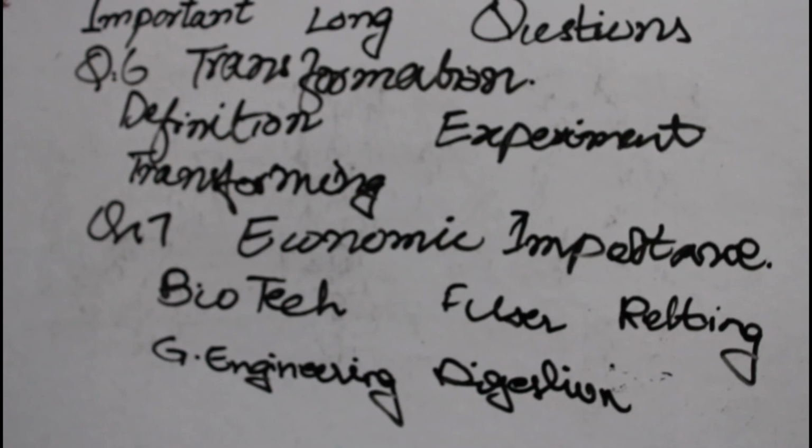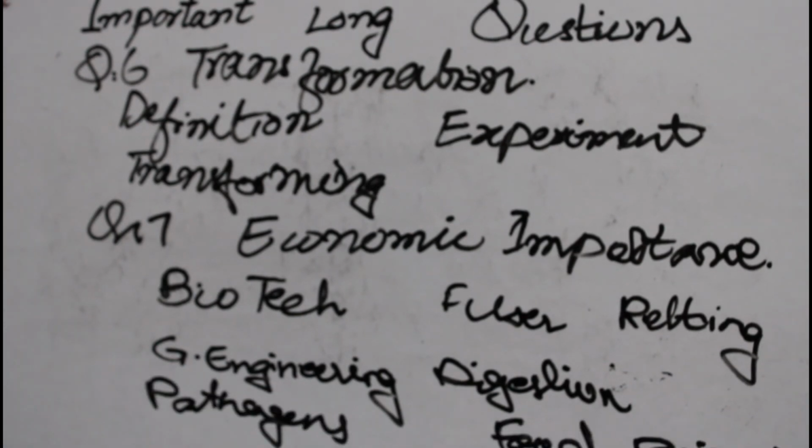Then comes the harmful bacteria. For harmful bacteria, we are going to discuss plant diseases, animal diseases, pathogens and disease causing agents like this. And the second one is food poisoning. So I hope it will be helpful for you.